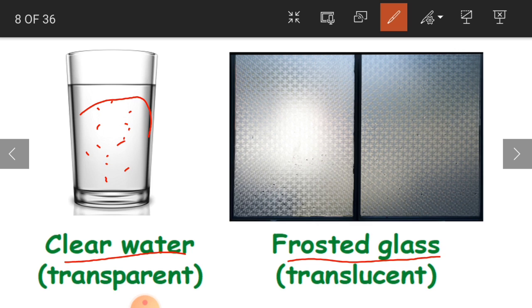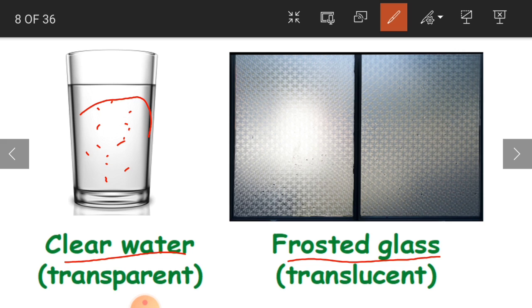And what does this frosted glass do? As I said, it is going to block the light partially. You can just see the shade of the opposite side objects, where you cannot see them completely clearly. So partially it is going to block the light.